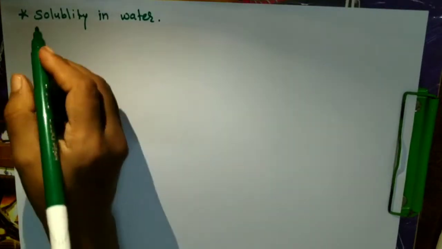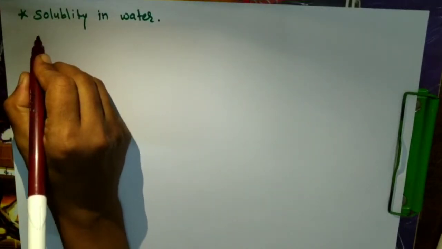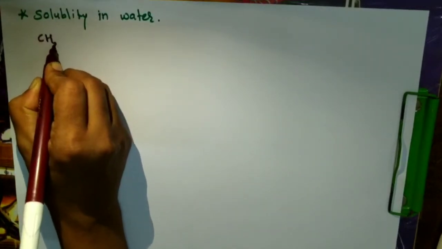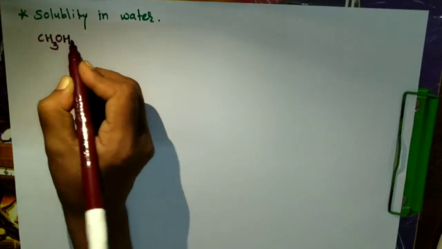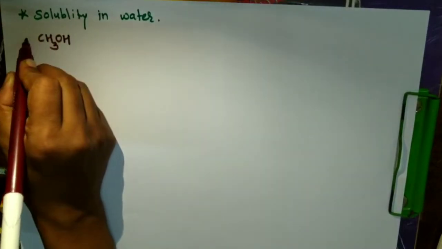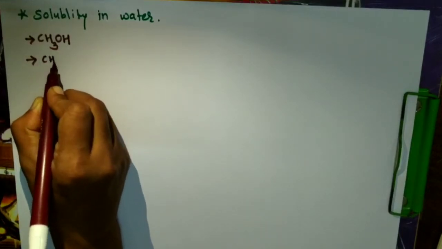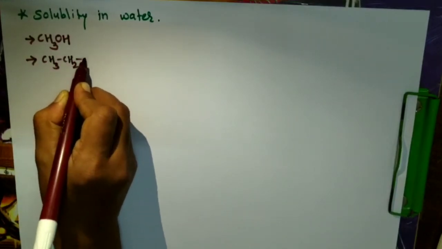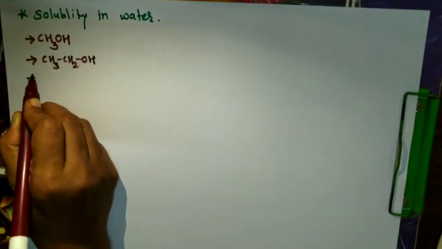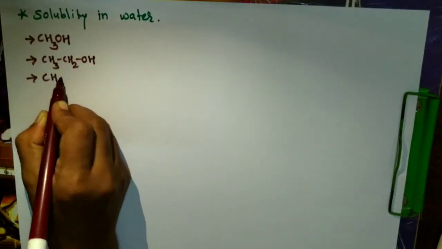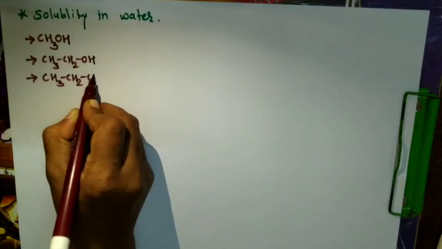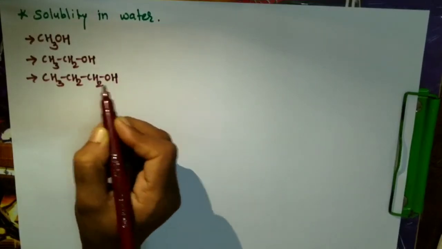In case of solubility of alcohols, for example, the first member of alcohol is methanol, then ethanol CH3CH2OH, CH3CH2CH2OH, it is propanol.